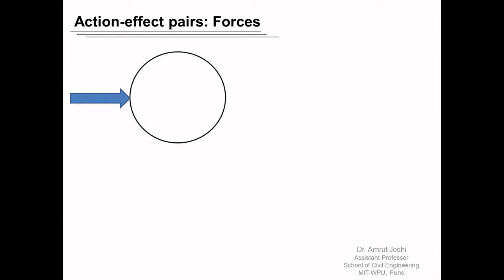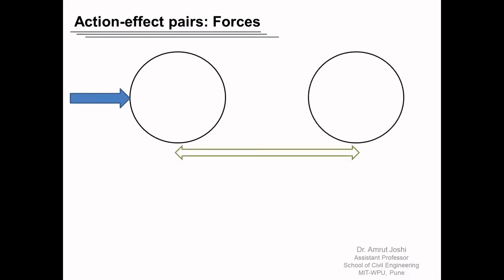There is an isolated ring in space on which there is a single force acting, as shown by this blue arrow. Let us perform a thought experiment. What will be the effect of this force? Under the action of this force, the ring will be translated by a certain distance and it will assume the position shown here after a certain time t.